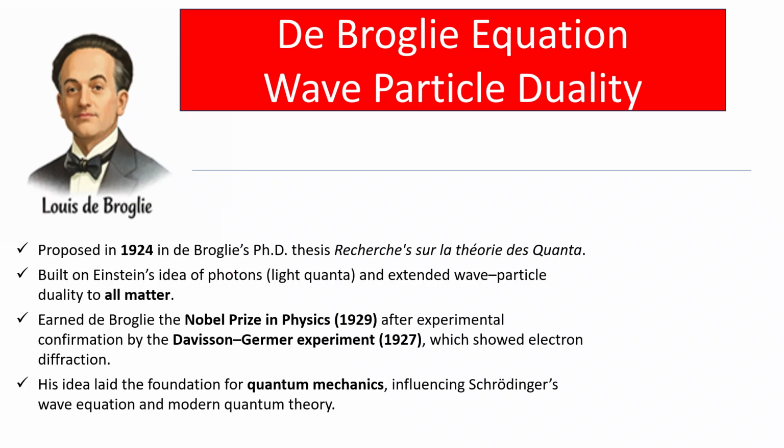Today, this concept continues to shape our understanding of the microscopic world, from atomic orbitals to advanced technology like the electron microscope. Louis de Broglie's hypothesis tells us that every particle has an associated wavelength called the de Broglie wavelength.